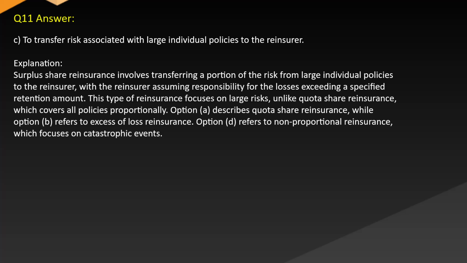Answer: C. To transfer risk associated with large individual policies to the reinsurer. Explanation: Surplus share reinsurance involves transferring a portion of the risk from large individual policies to the reinsurer, with the reinsurer assuming responsibility for the losses exceeding a specified retention amount. This type of reinsurance focuses on large risks, unlike quota share reinsurance, which covers all policies proportionally. Option A describes quota share reinsurance, while option B refers to excess of loss reinsurance. Option D refers to non-proportional reinsurance, which focuses on catastrophic events.